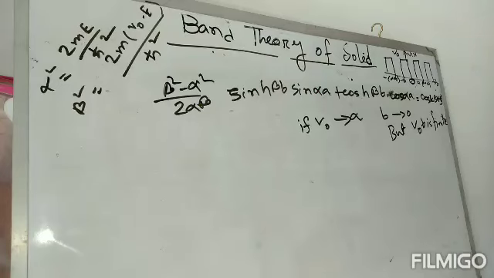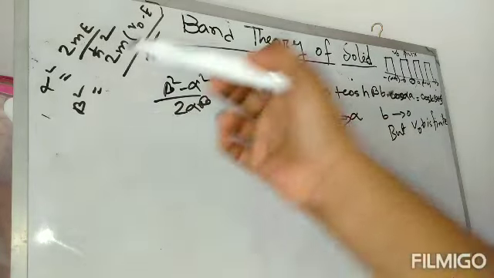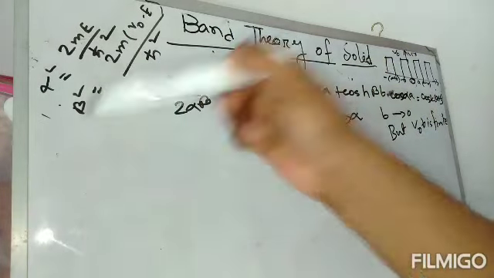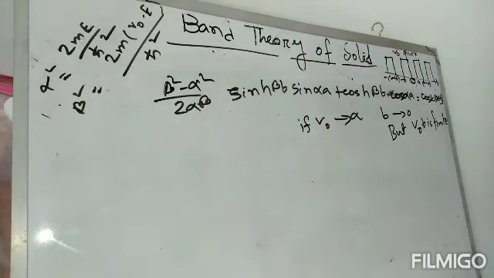Now we have already got these two values. We considered this value equal to alpha and this value equal to beta in the previous lessons.